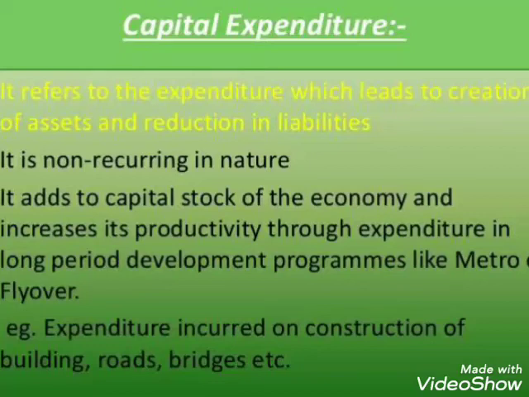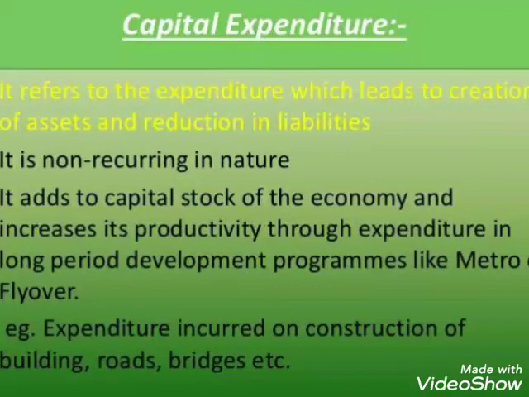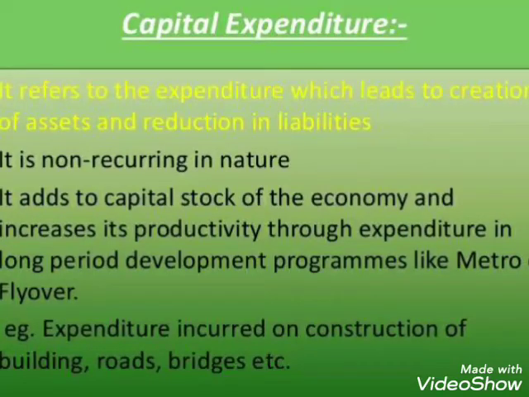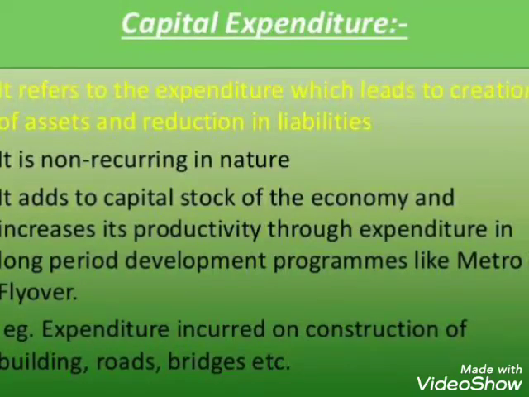Let's see what are the items of capital expenditure. Expenditure on land and building, or on machinery and equipment, creates assets of the government. Purchase of shares is again an asset of the government. Then there are loans by the central government to the state government or state corporations. All these are items through which the government is either reducing its liability or creating its assets. Now the next comes